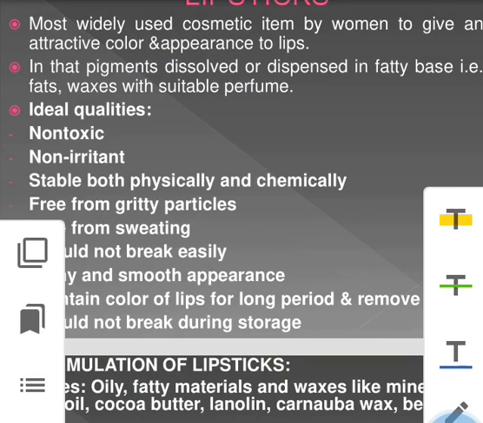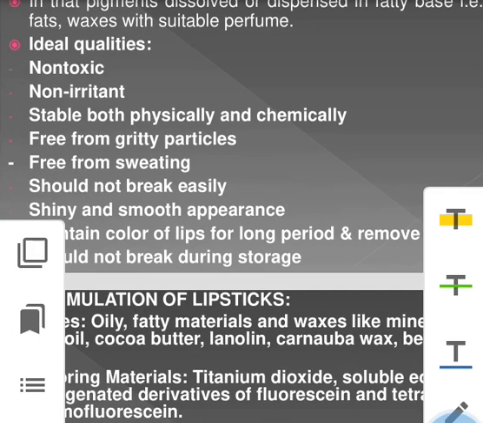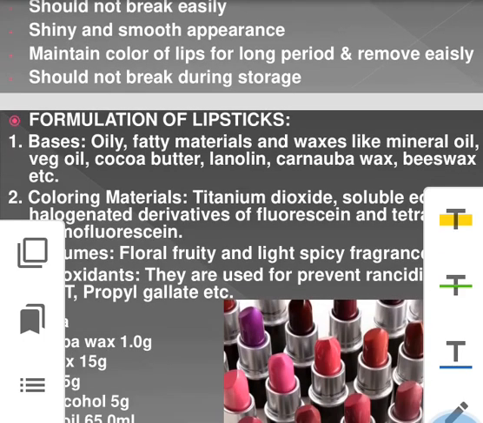Ideal qualities, that is, non-toxic, non-irritant, stable. How is it prepared? The pigment is dissolved in a fatty base, maybe in fats, waxes, or with suitable perfume. What will be the ideal qualities of lipstick? First important, it should be non-toxic, non-irritant, stable physically and chemically, free from gritty particles, free from sweating, and should not break easily. It gives shine and smooth appearance, maintains color of lips for a long period, and removes easily. It should not break during storage.